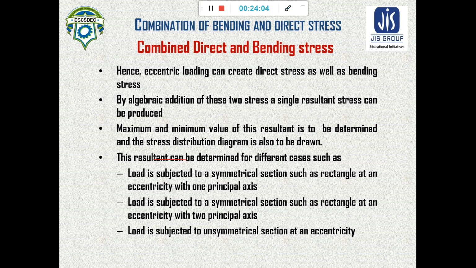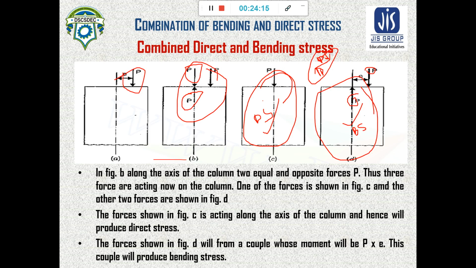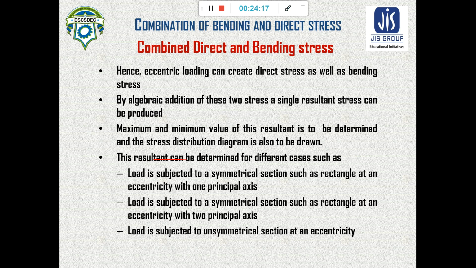Hence due to eccentric loading we get direct stress as well as bending stress, and the direction of the direct stress and bending stress will be the same. So algebraic addition of these two stresses, direct stress and bending stress, can give us a single resultant stress.